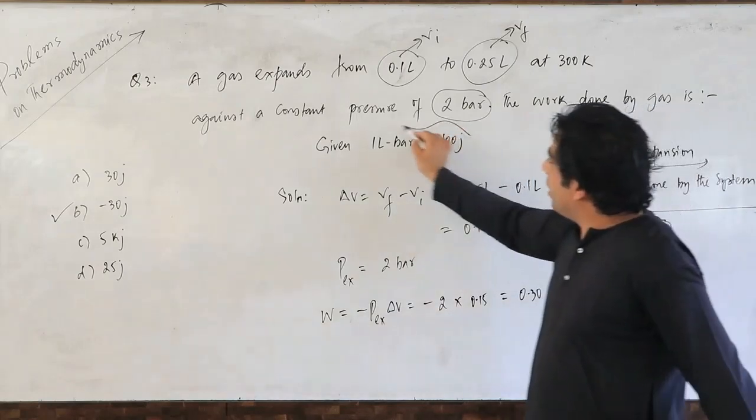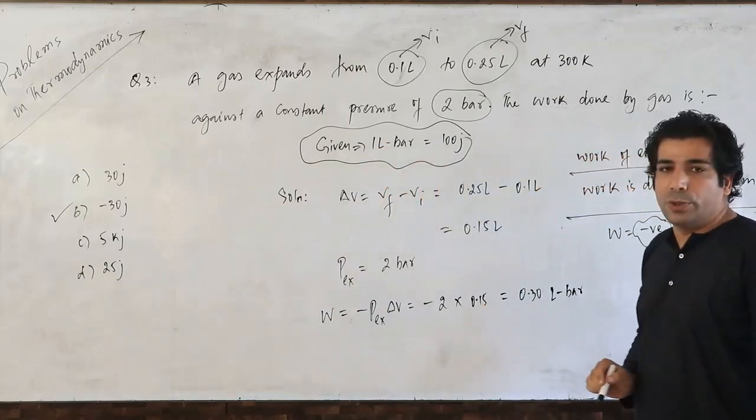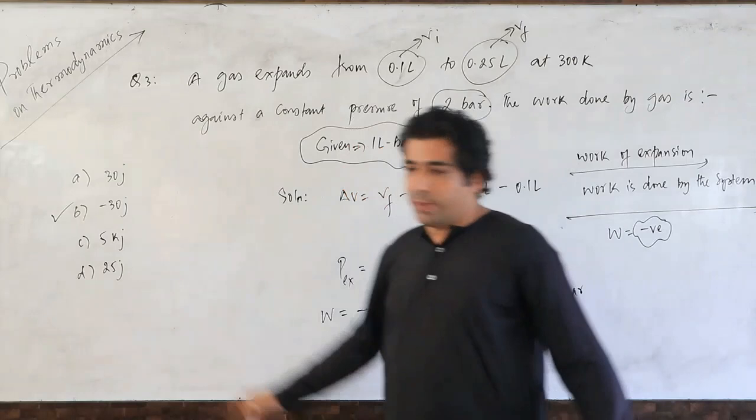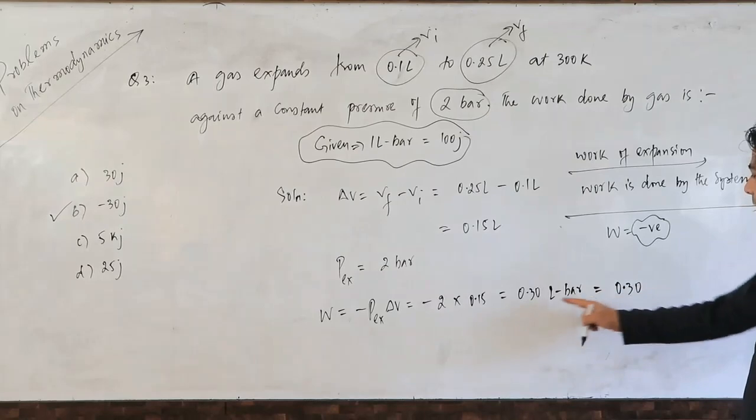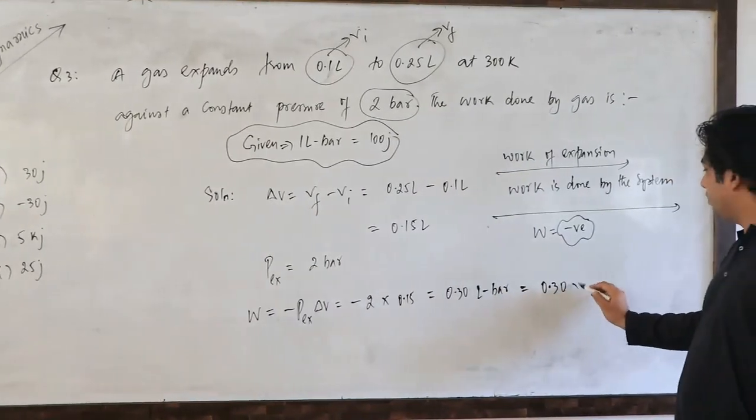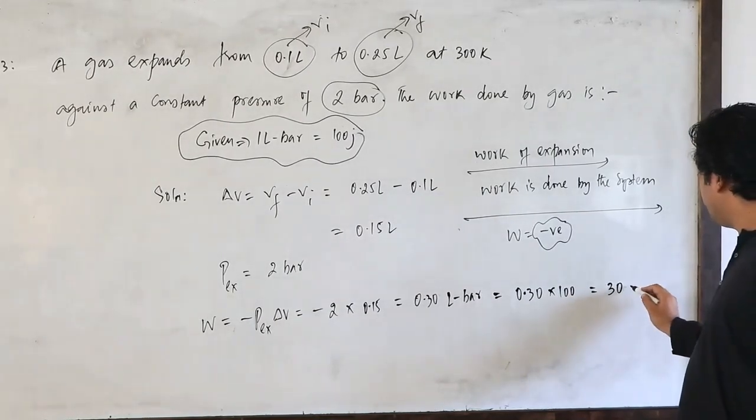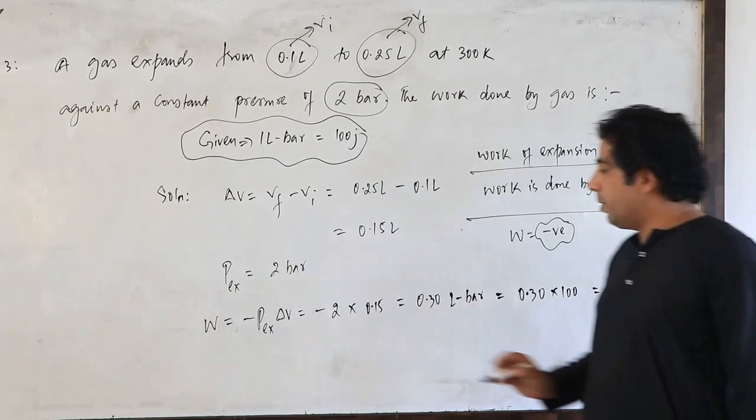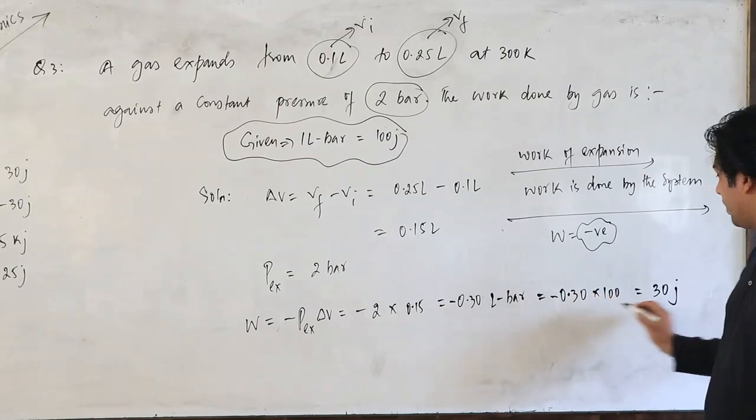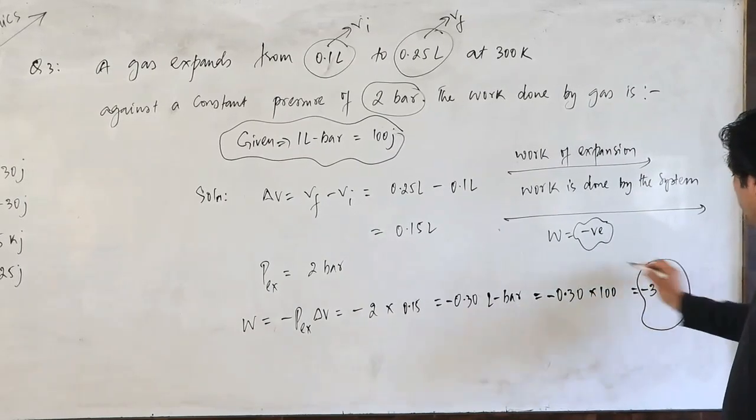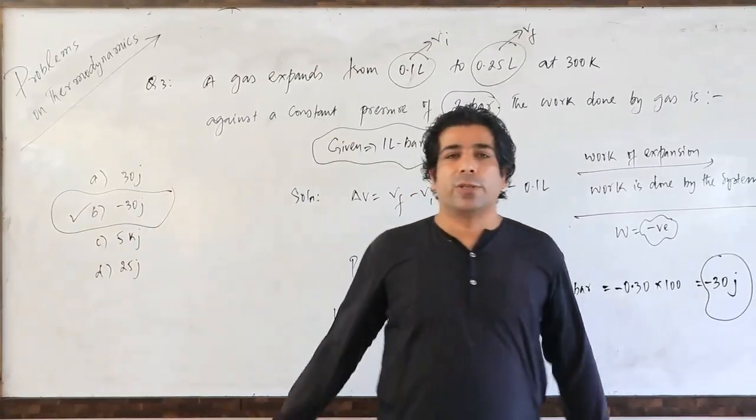And it is given here, my dear friends, in the question itself that 1 liter bar is equal to 100 joules, because my answer should be in joules. So I will multiply this liter bar with 100 joules. So it will turn out to be 30 joules, my dear friends. But we know that the minus sign is here. So keep on following the minus sign here. Minus sign and minus sign. So we have here minus 30 joules. So this is our answer. Please make note of this.